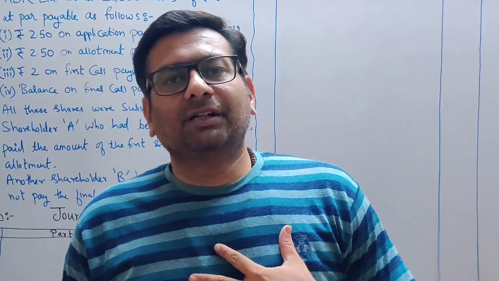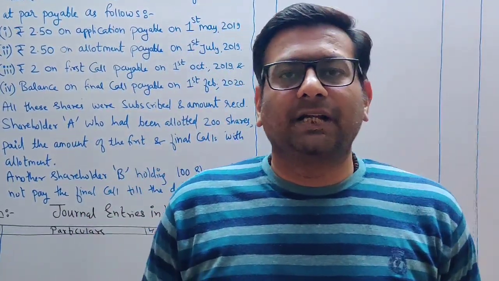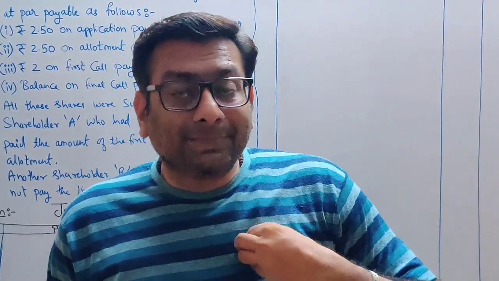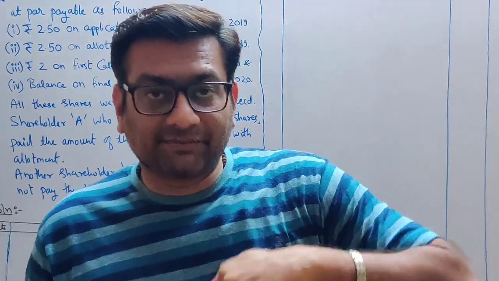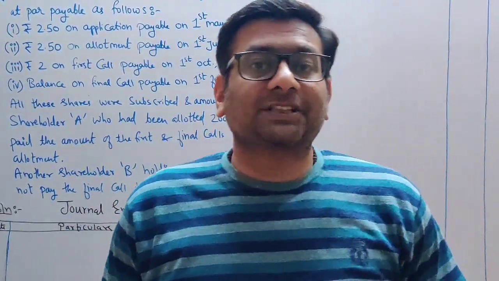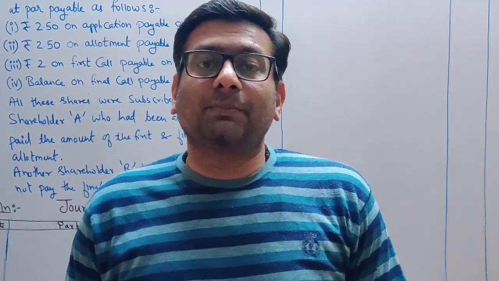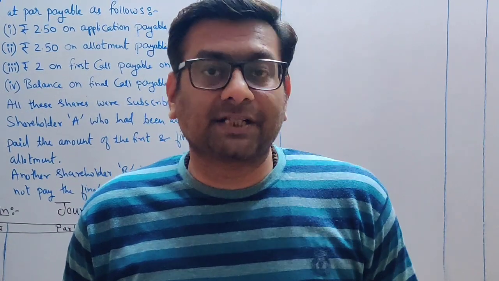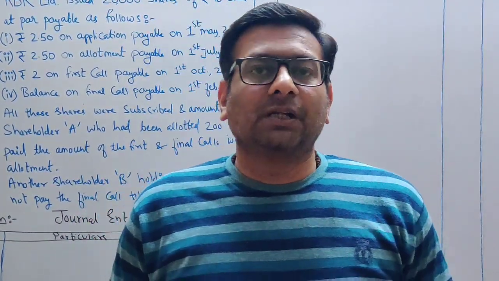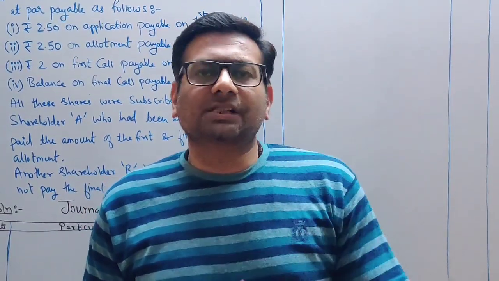So whenever the company charges interest on arrear, it is always 10%, and whenever it is interest on call in advance, that is, the company has taken advance call money from the shareholder and is liable to pay now, how much does the company pay? The company pays 12%. This 10% and 12% is as per the Companies Act 2013, which I have explained in detail in my previous video. I hope you have seen that previous video. Now let's do the sum.